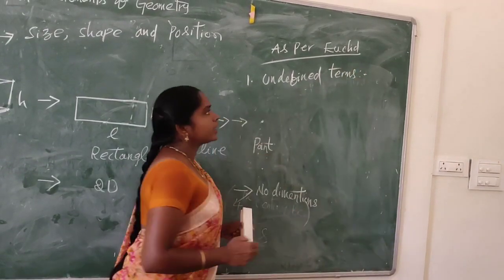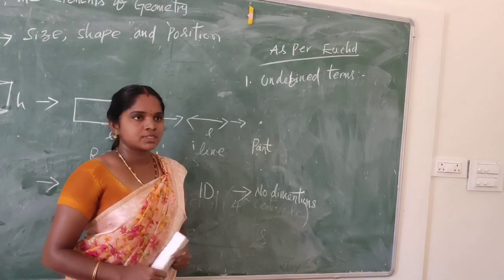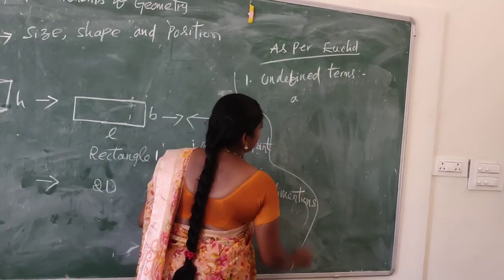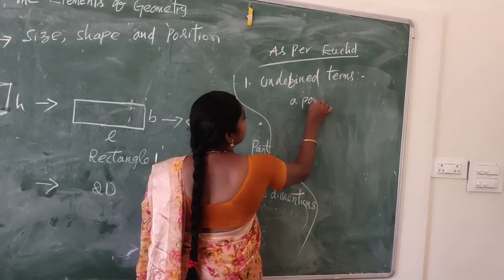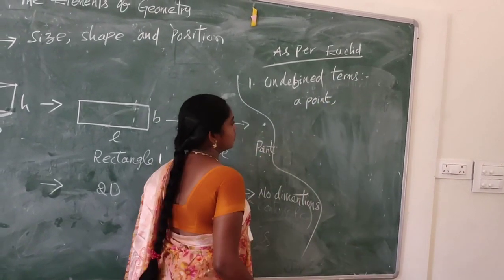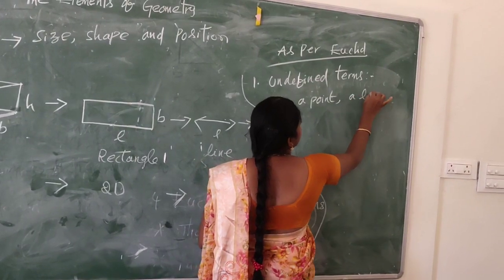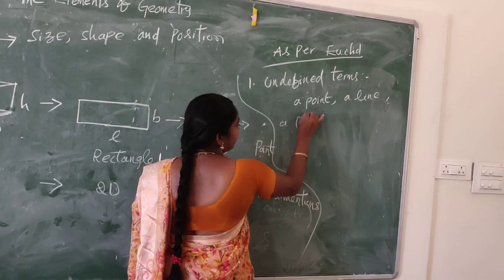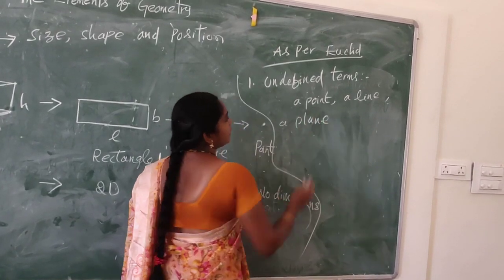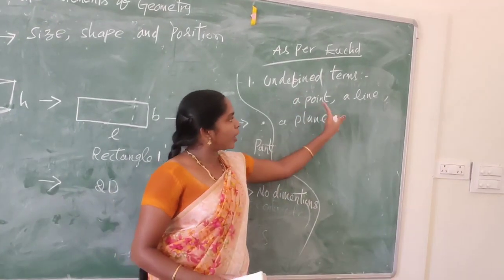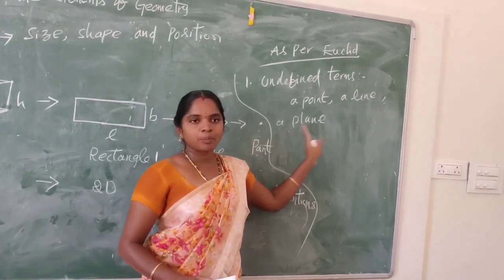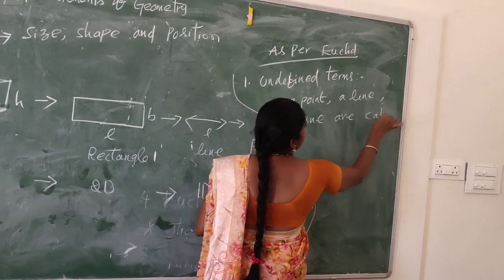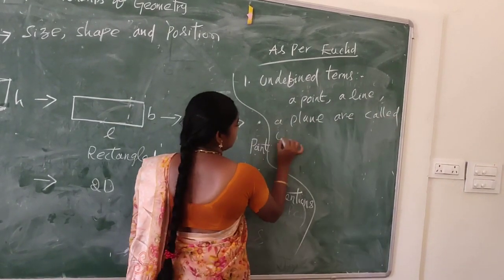A point, a line, and a plane. Undefined terms are a point, a line, and a plane.